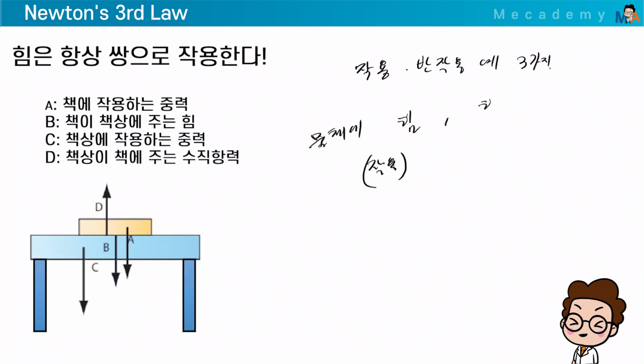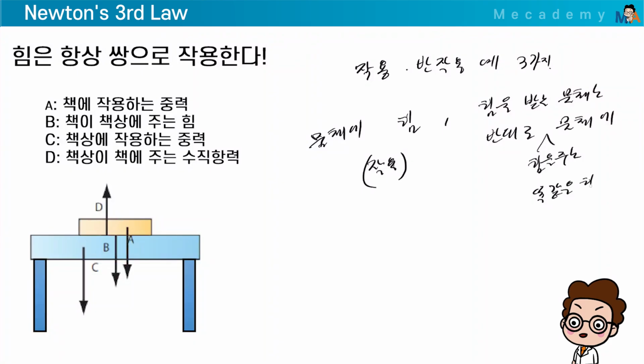Now, there's an object that receives the force, right? That object in turn exerts a force back on the original object that applied it. An identical force is exerted back. That's action-reaction. So, you see, force always exists in pairs.